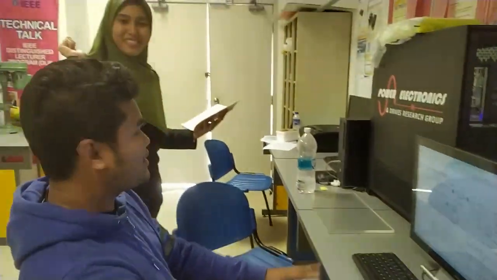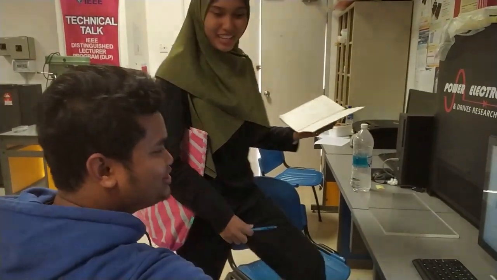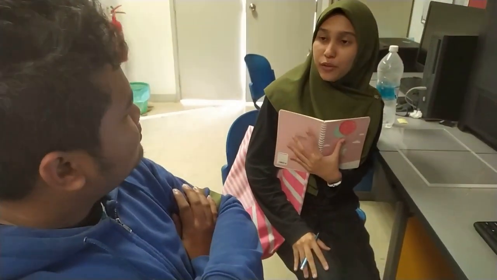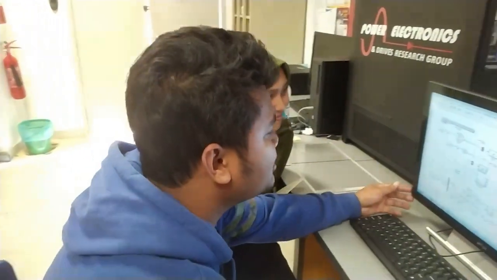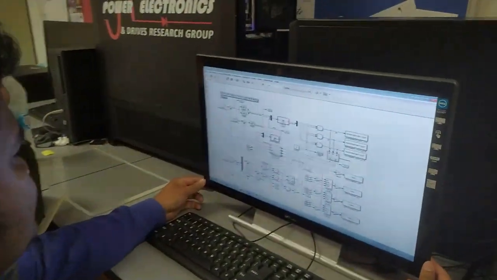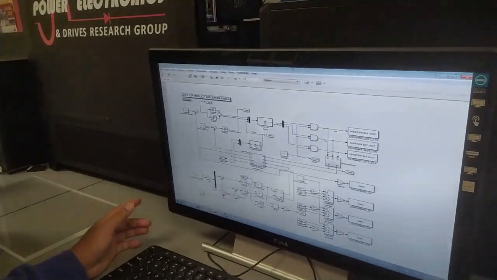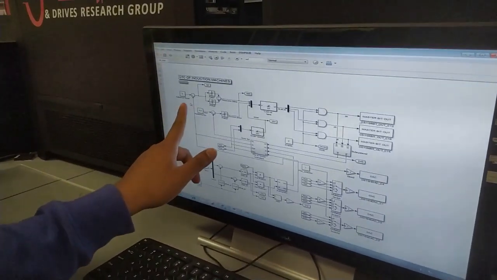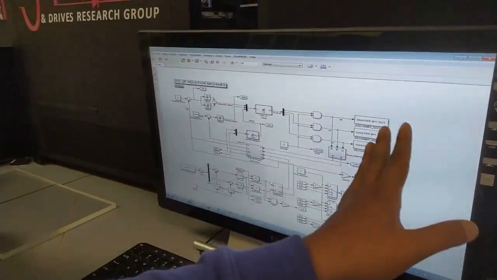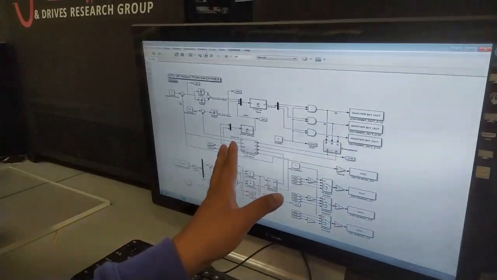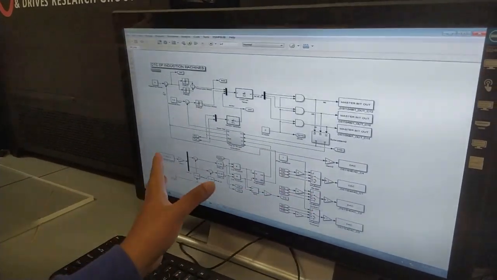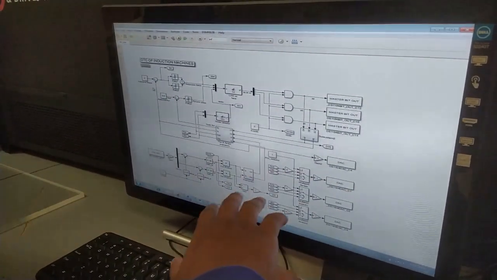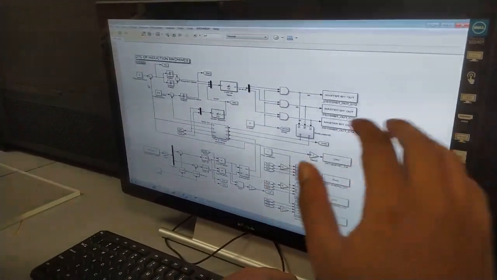Hi, Abid. Hi. Hey, I just met with Heng and he said that you could show me the setup of direct torque control. Do you mind explaining to me? Okay, so you need to use MATLAB Simulink first. This one is for torque hysteresis, this one is the flux torque estimator, and this one is for uploading to the Flexi Drive.